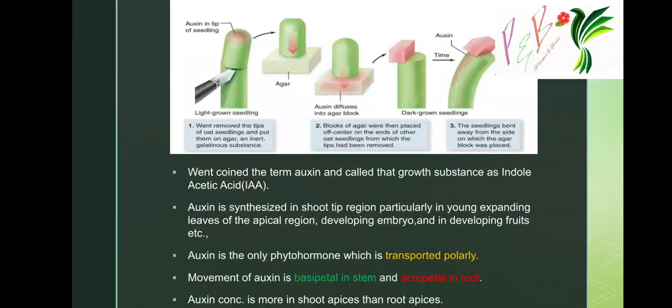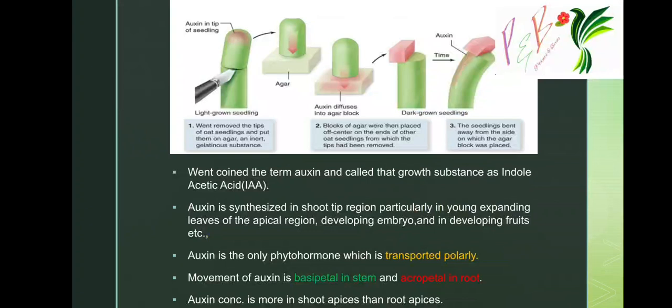Auxins are present in the tip of the seedlings; always in the tip of the seedlings the auxin concentration will be high. When the tip is cut off, it is placed on agar. Went removed the tips of oat seedlings and put them on agar, a gelatinous substance. Blocks of agar were then placed off center on the end of other oat seedlings from which the tip had been removed.